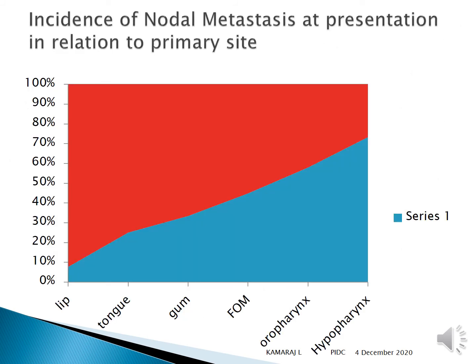So incidence of nodal metastasis is that it is least in the lip. The nodal metastasis is maximum in hypopharynx. So in between you got tongue, gum, floor of the mouth and oropharynx, which has got the sequence of incidence of nodal metastasis of oral carcinoma.